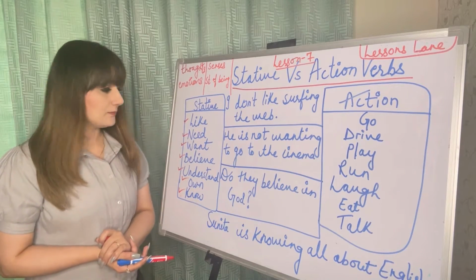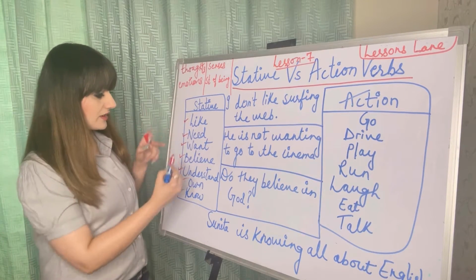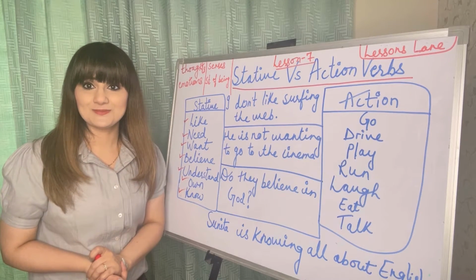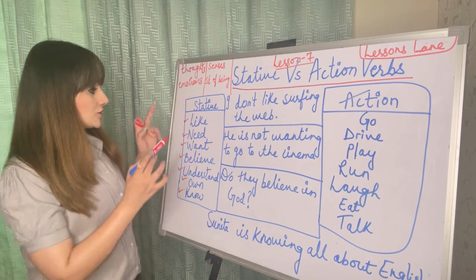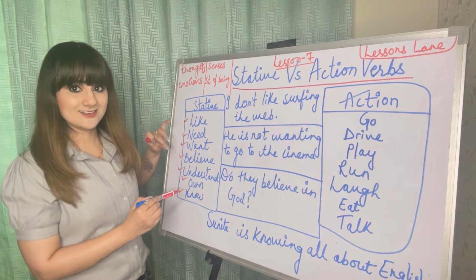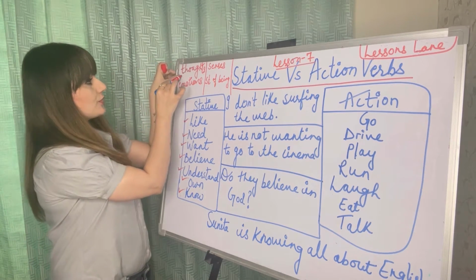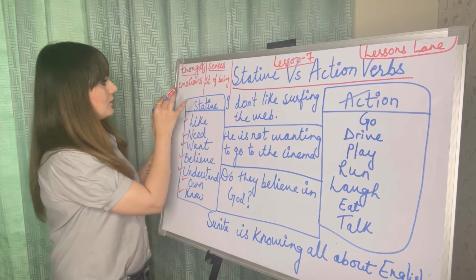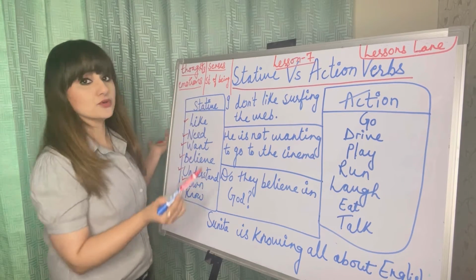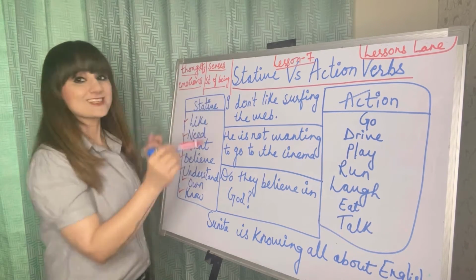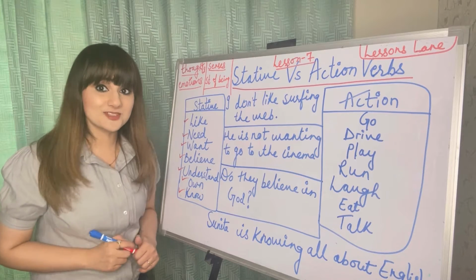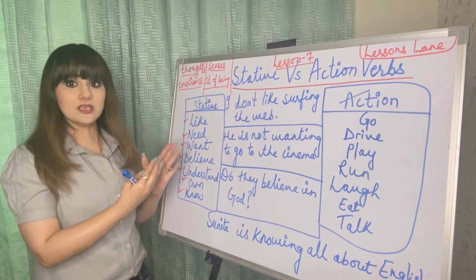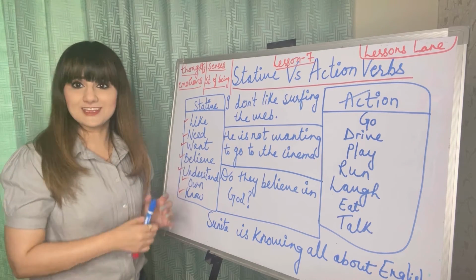Did you notice one thing? We are not using any kind of action here. These are related to thoughts or senses, or maybe an emotion or a state of being. I hope it's clear to you. That's why we call it a stative verb.